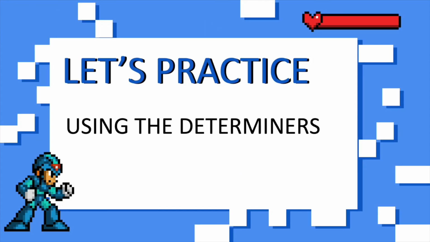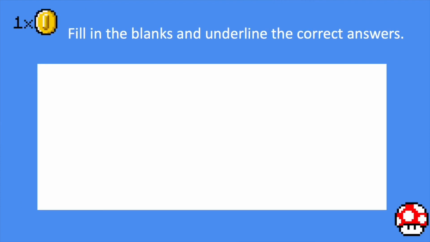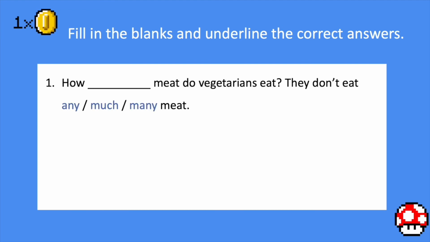Now, let's move on to the final stage of our lesson today, where we are going to practice using the determiners that we have gone through in the previous activity just now. Now, fill in the blanks and underline the correct answers. Number 1. How, blank space, meat do vegetarians eat? They don't eat any, much, many, meat. So, what should we fill in the blank for this question?